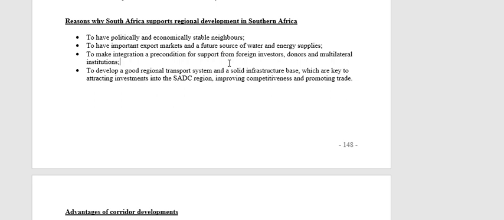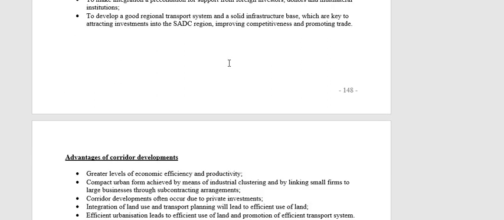All right, and then lastly, to develop a good regional transport system, a solid infrastructure base. Obviously, that is key to attracting investment into the SADC region. We spoke about the SADC also in chapter 5, okay, the Southern Africa Development Community. We have a free customs union there, okay? So obviously we have certain agreements with those countries that we obviously need to stick to, okay? We want to improve competitiveness of the southern region and we want to promote trade.